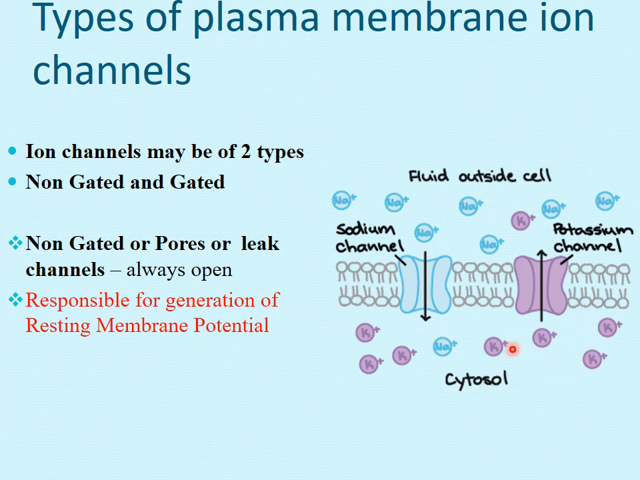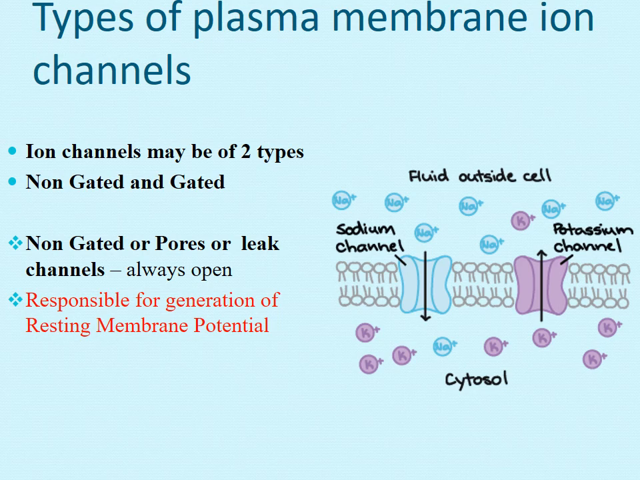Ion channels are of two types: non-gated and gated, meaning they don't have gates and they have gates. Non-gated ion channels are also known as pores or leak channels because they are always open. So ions are continuously leaking out. Here the example is given of the non-gated channels, the pores or leak channels.